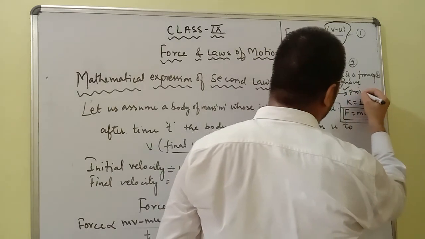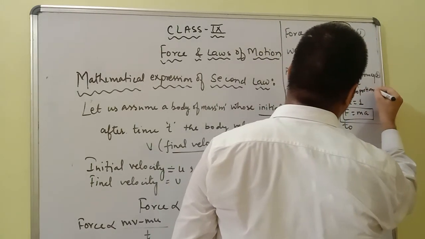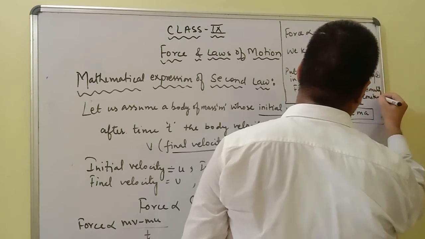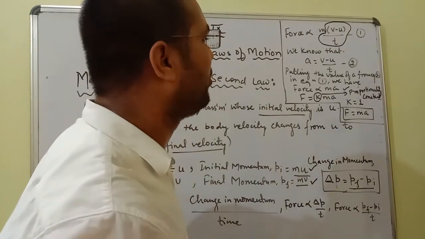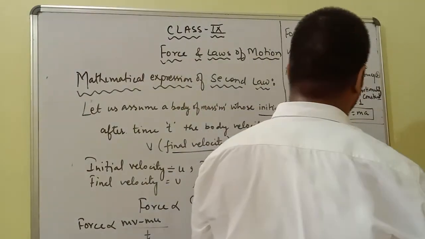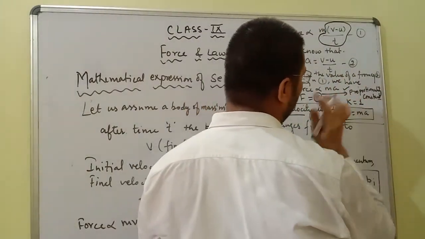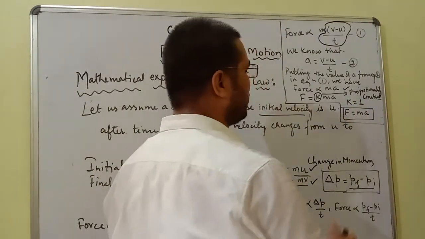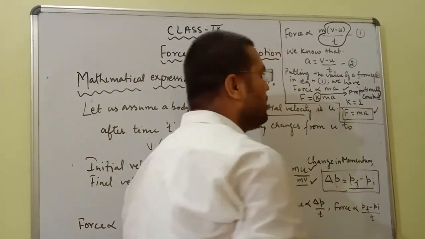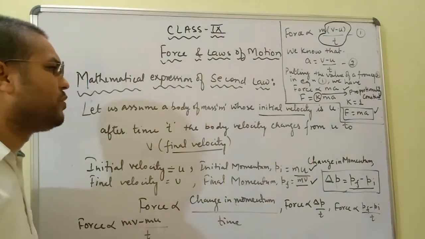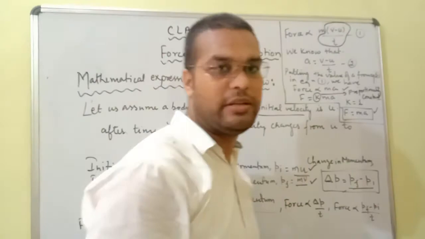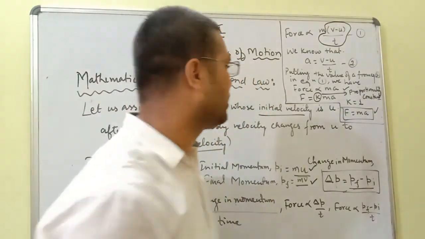K is our proportionality constant, and we are taking the value of k equal to 1. Let k is equal to 1. So F is equal to ma. This is the proof of the second law of motion, that force is the product of mass and acceleration.